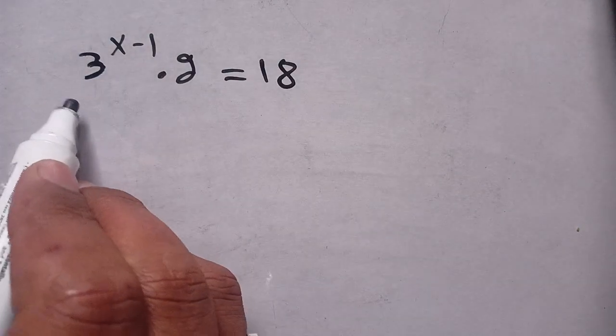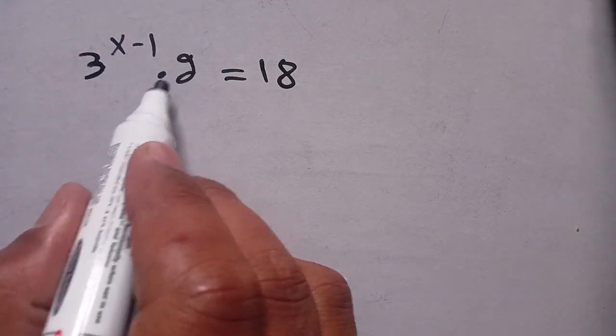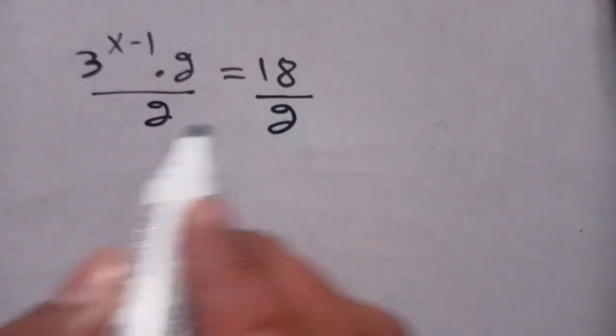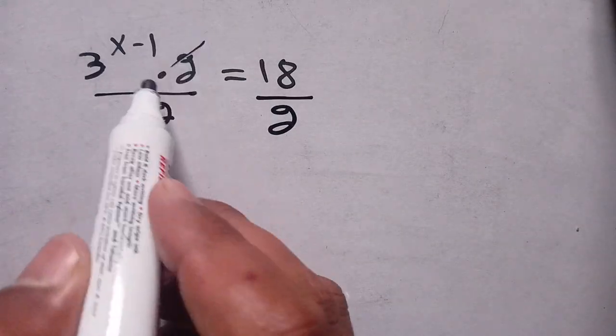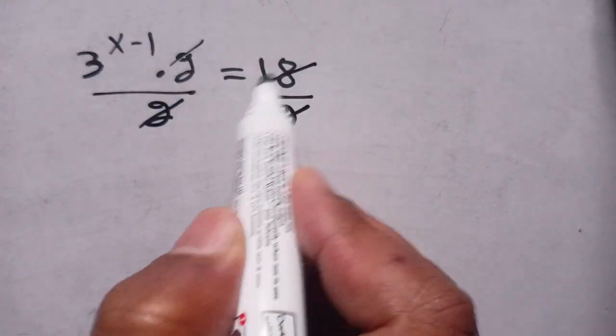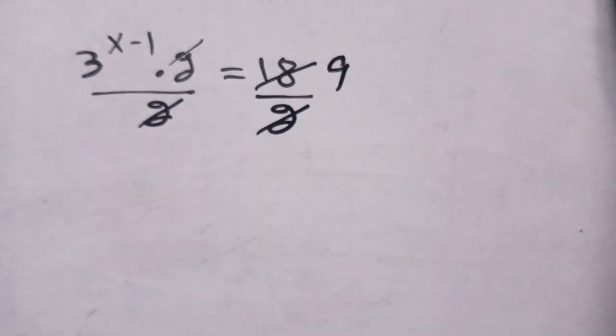On the next step, dividing both sides by 2, we get 3^(x−1) times 2 divided by 2 is equal to 18 divided by 2. Now we can cancel this 2 by this 2, and 18 divided by 2 is 9.